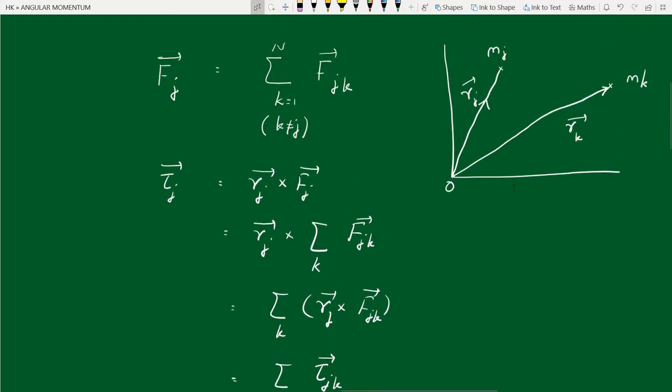In the figure, rk is the position vector of the kth particle, so the torque on the kth particle about this origin will be rk cross fkj, where fkj is the force on the kth particle due to the jth particle.